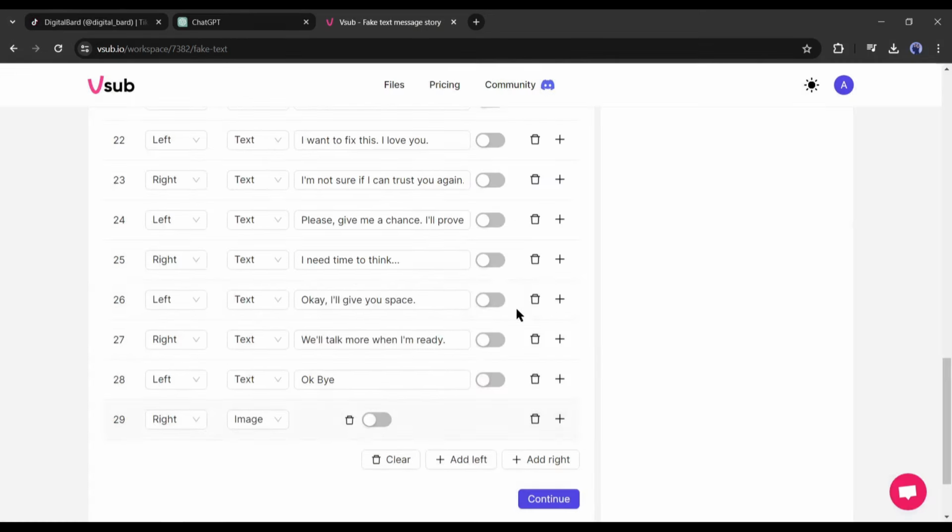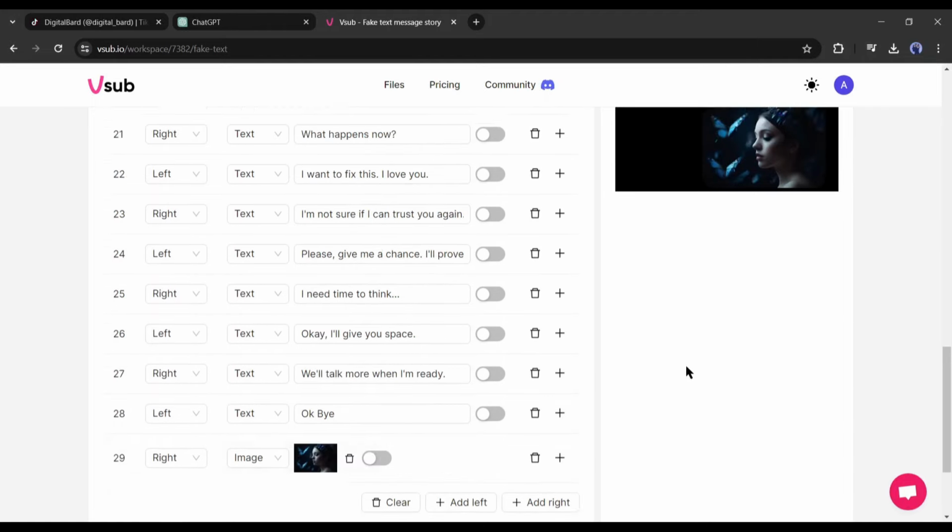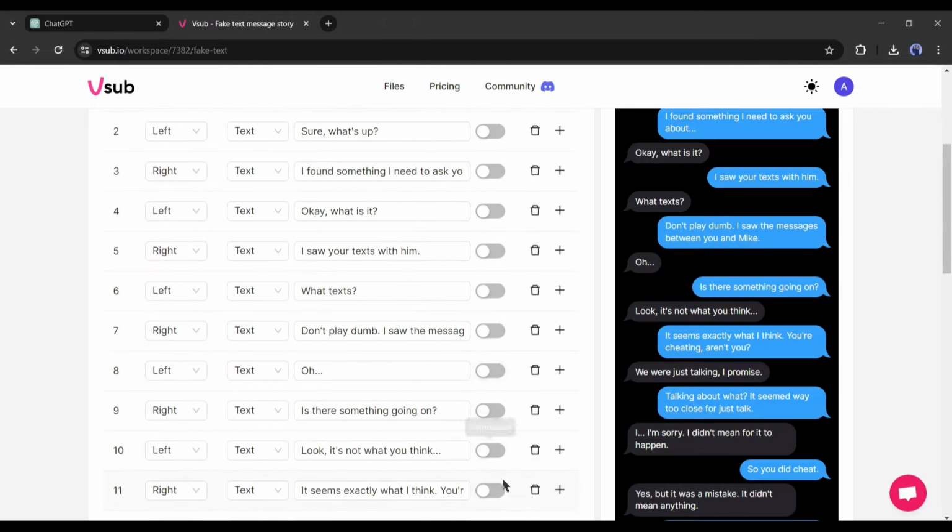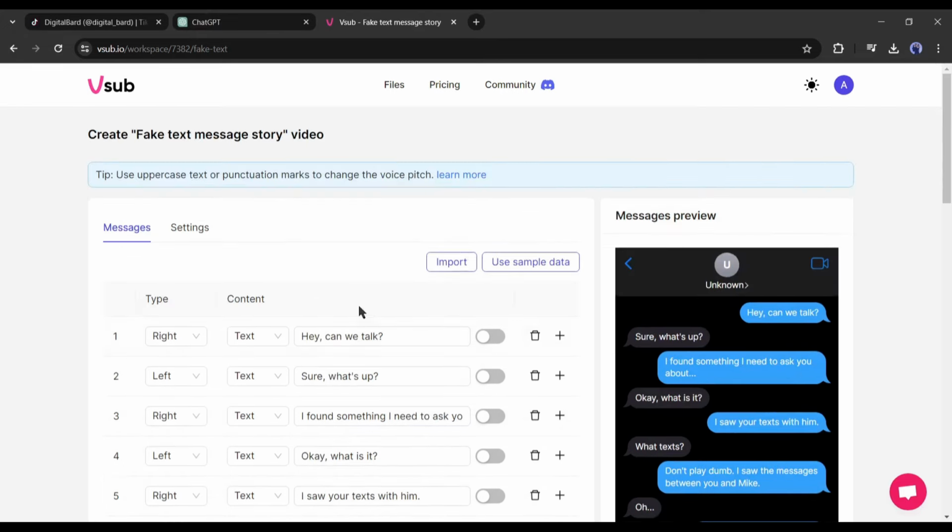It will make your conversation more interesting. Another important setting in the conversation is that, if you want to emphasize any text, then turn on the emphasize option after the line. Okay, our script or conversation is ready.